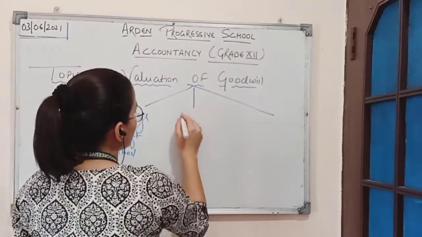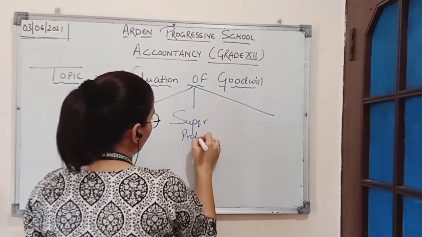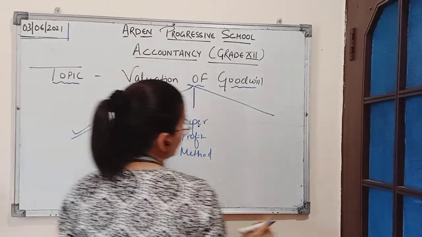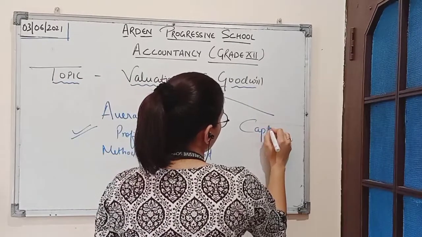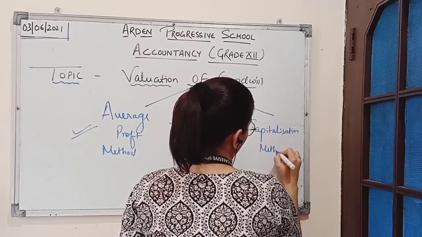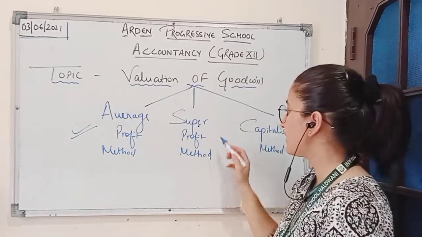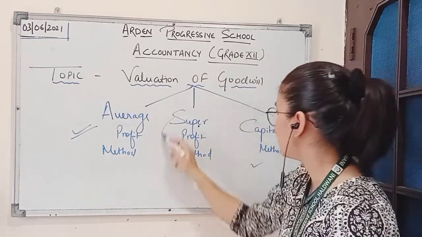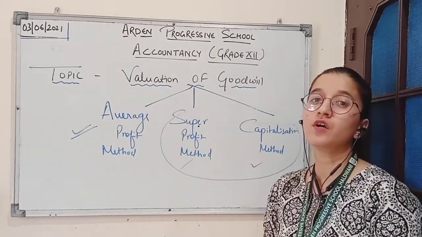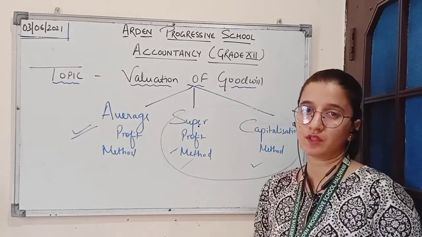Today we will be discussing the second method, which is super profit method, and the third method, which is capitalization method. So in this class we will be discussing the two more methods which are required for the valuation of goodwill. First we will be discussing super profit method.